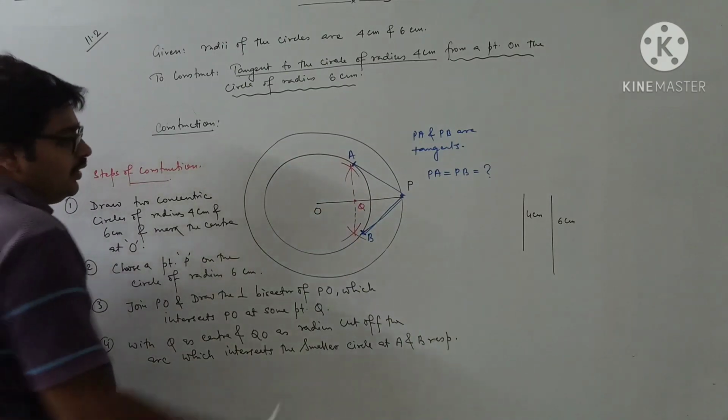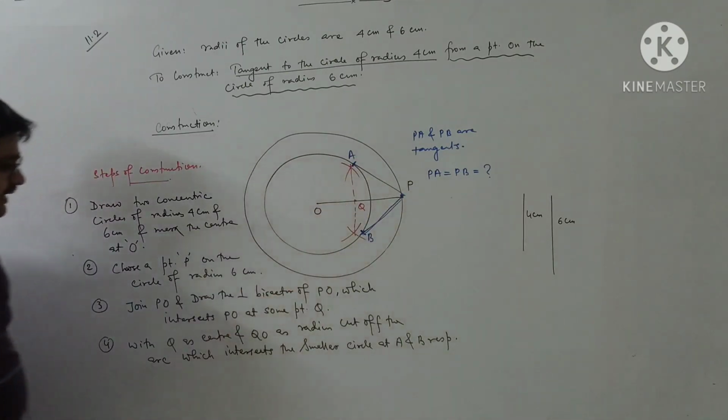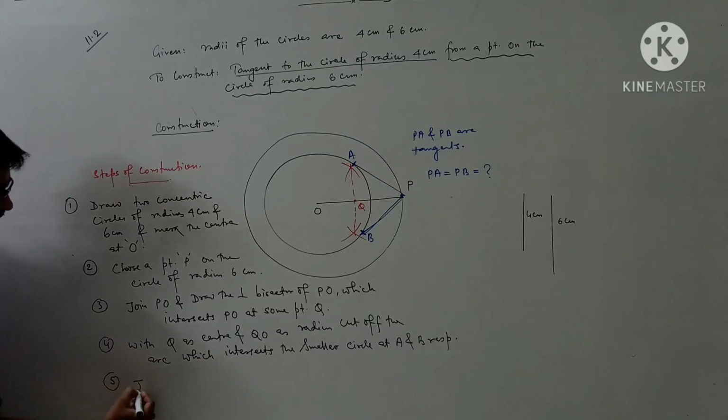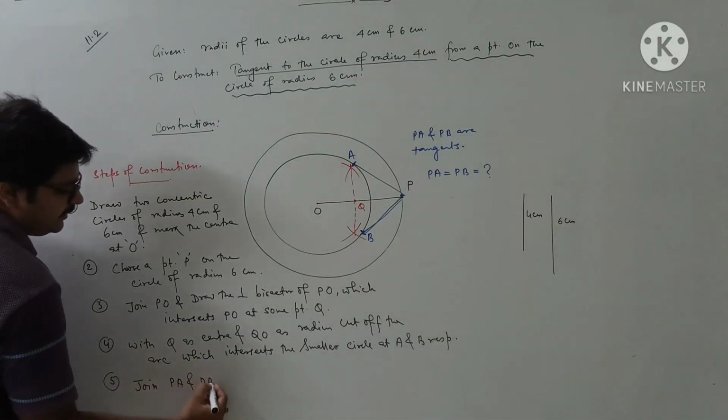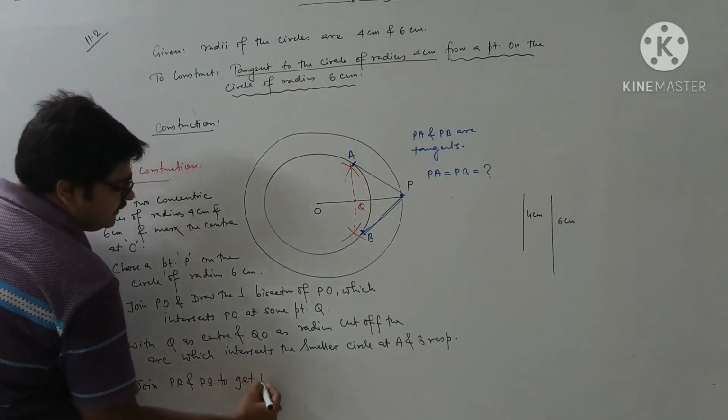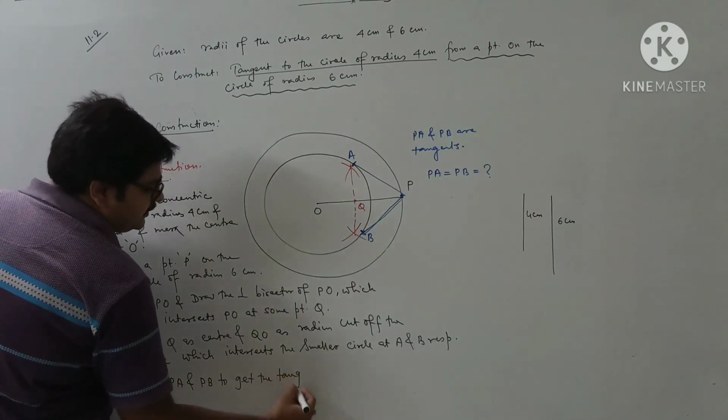Now what will we do? We'll join PA and PB to get the tangents.